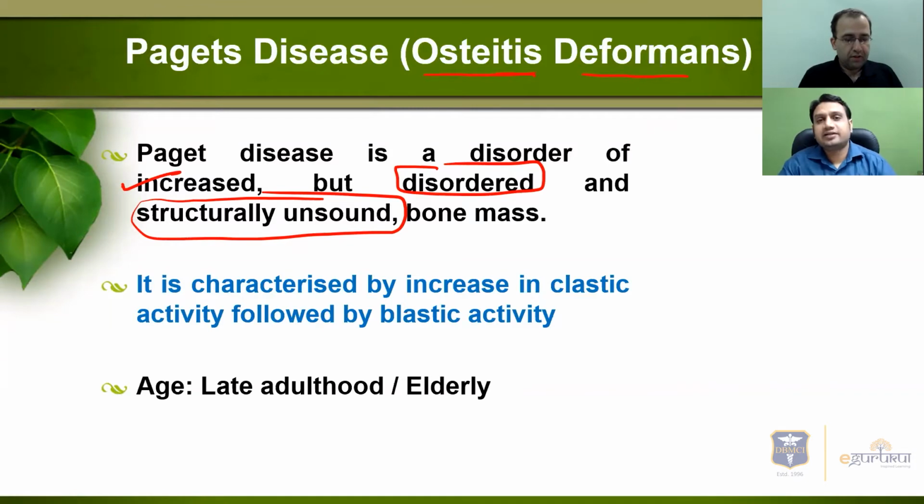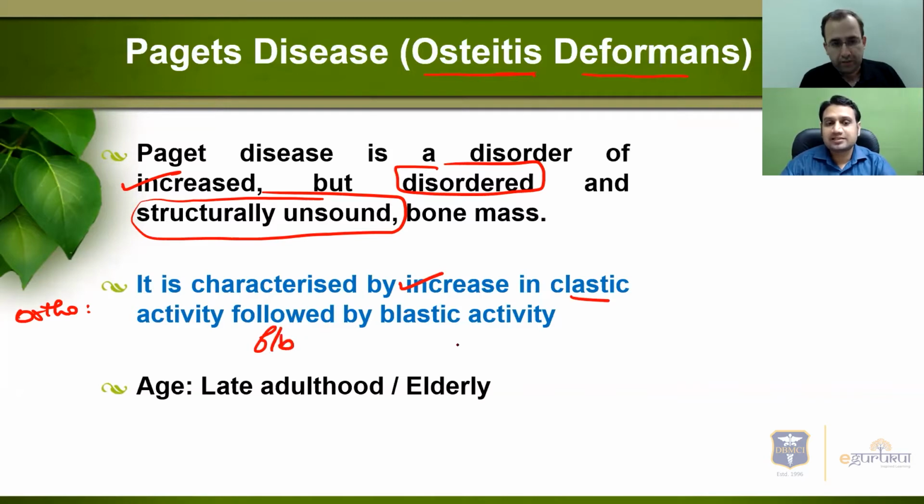Sir, actually, as a student, it might seem easier to remember the definition, but it seems like more time, kind of mugging it up. That it is something increased but disordered structurally. So how do we define it in orthopedic classes? It is a disorder characterized by an increase in clastic activity, followed by an increase in blastic activity.